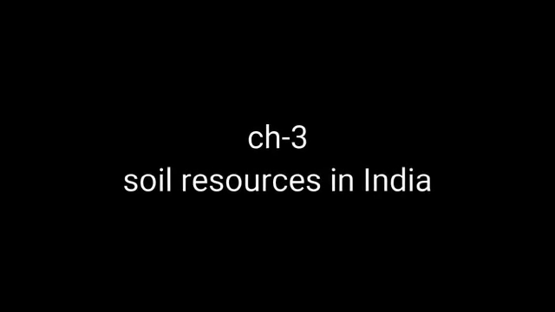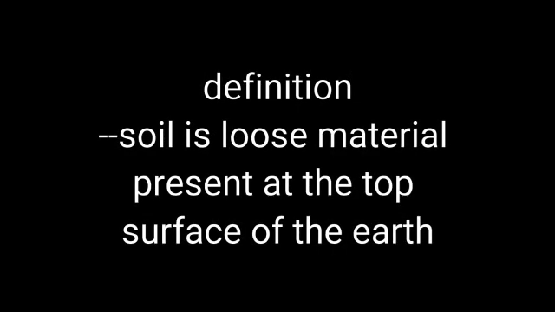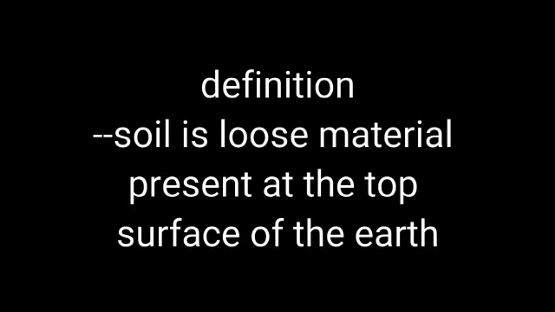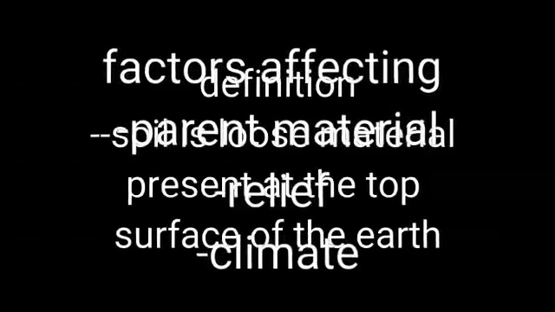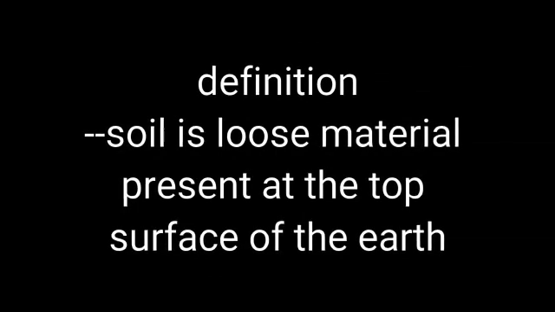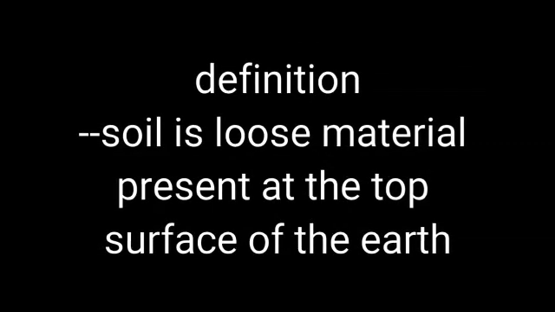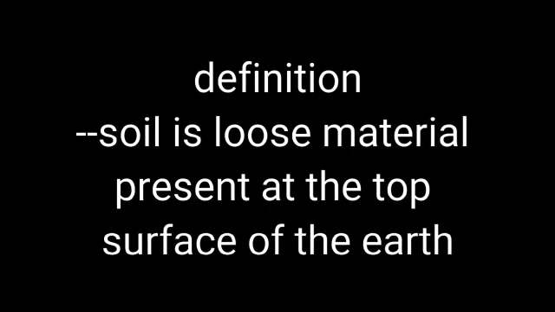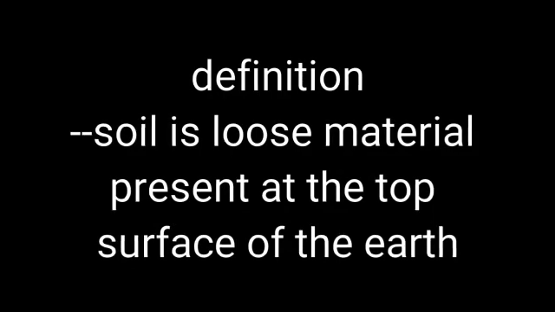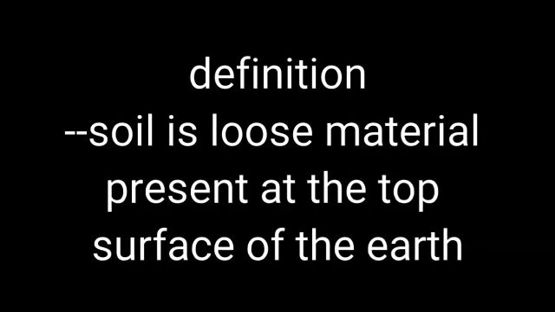So soil is the loose material which is found at the top surface of the earth, by the process of weathering and denudation. Now what are the factors that lead to the formation of the soil? Now it is the parent rock material. Whatever the nature of the parent rock material, it will be the same type of soil that will be formed. Then what is the kind of relief, whether it is the mountain area, the plain area or the desert area. What is the temperature condition that is acting upon it and the type of vegetation.